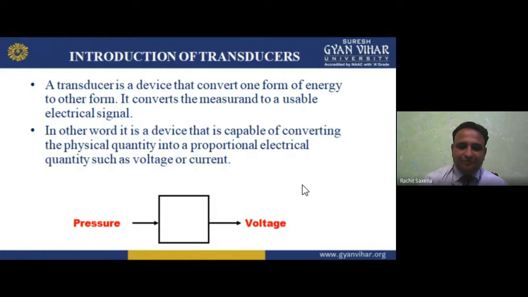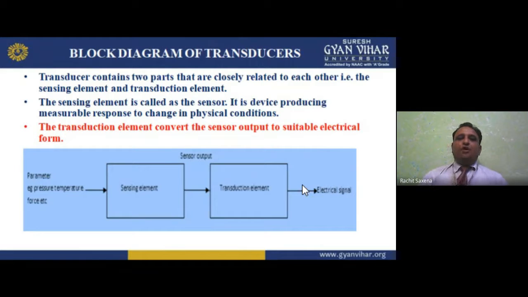I hope you understand. Now, a block diagram of the transducer. This block diagram is for a better understanding of how the transducer works, how it takes place, and how it plays an important role in a system. The transducer contains two parts that are closely related to each other: first the sensing element, and then the transduction element.